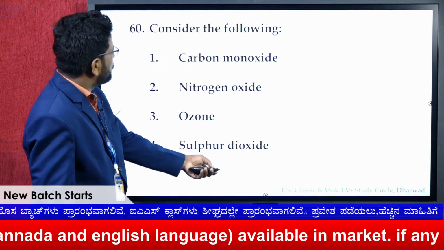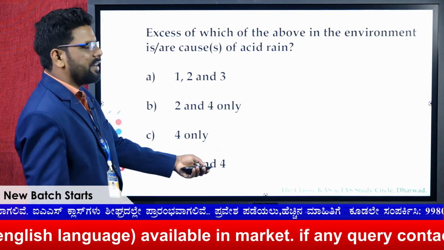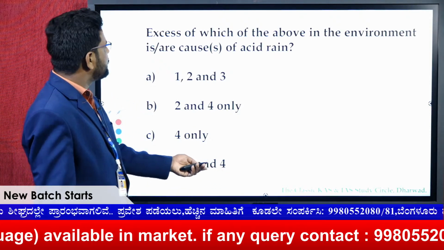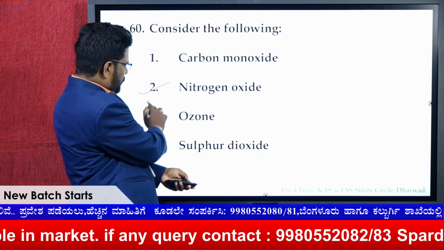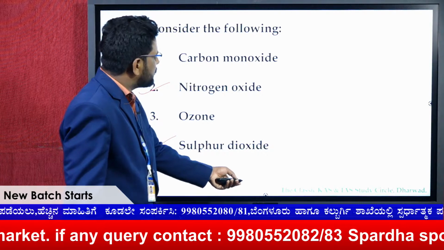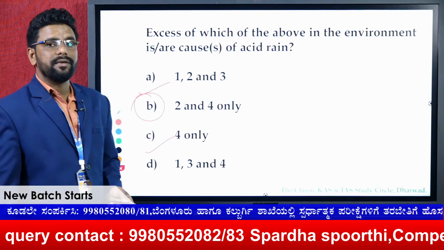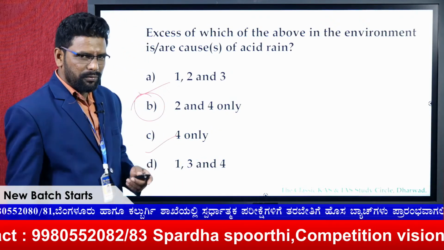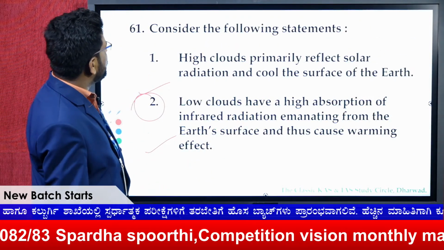The question is about the excess of which of the gases in the environment causes acid rain. As you know, it's nitrogen oxide and sulfur dioxide. That means, of the options, nitrogen oxide and sulfur dioxide, that is 2 and 4. So the answer for this one is B. As you know, acid rain has a pH of approximately 5.6. So next, consider the following statements.